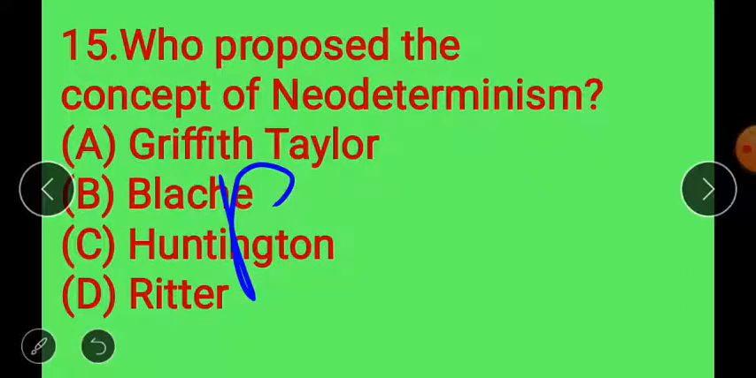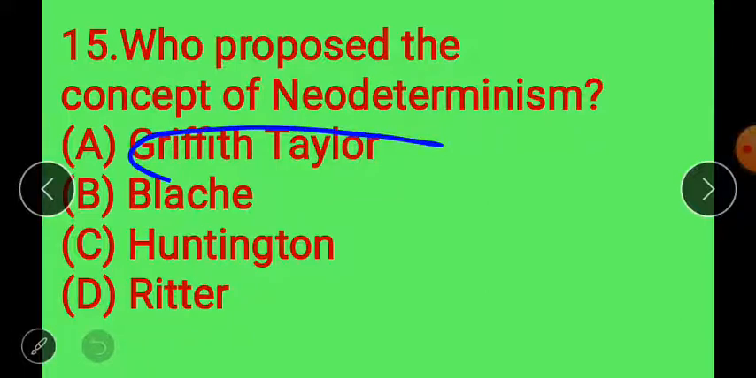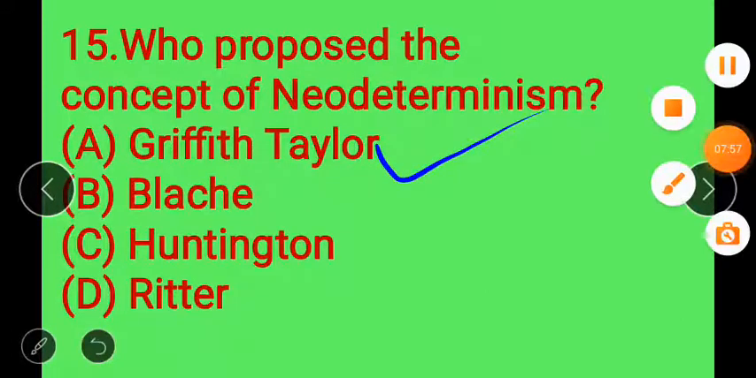So it is the middle path between these two theories. It is introduced by Griffith Taylor. So option D will be correct.